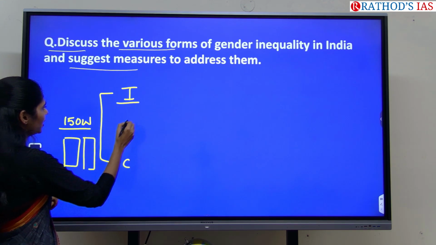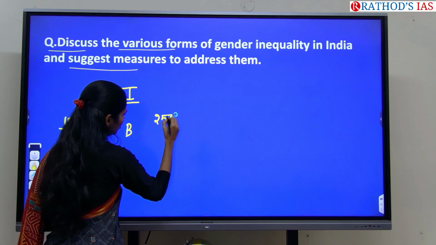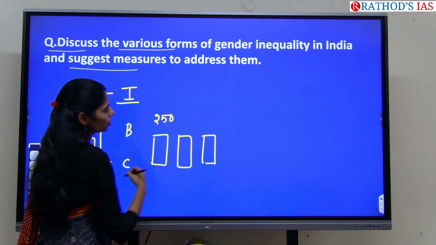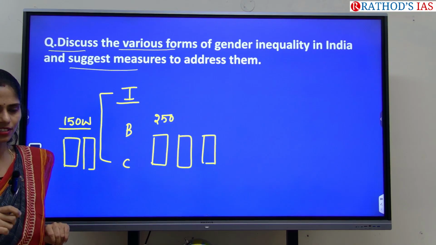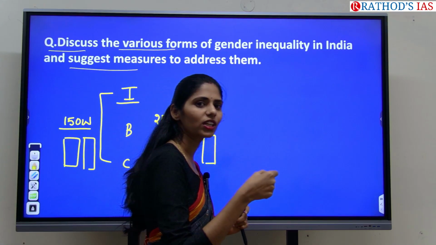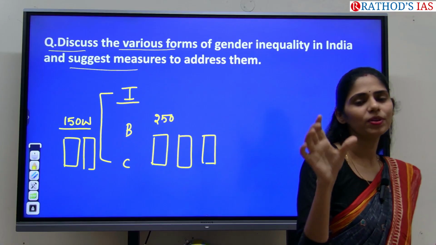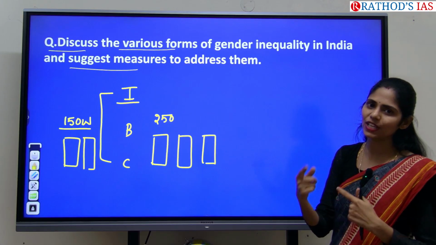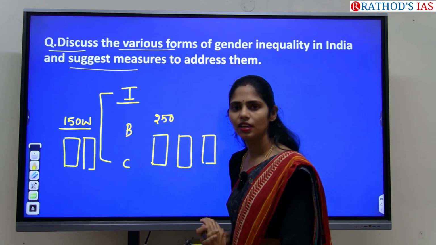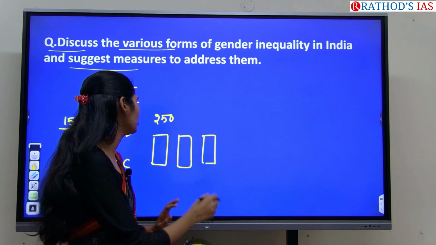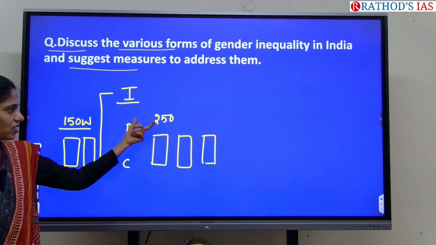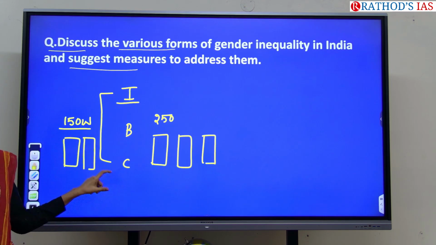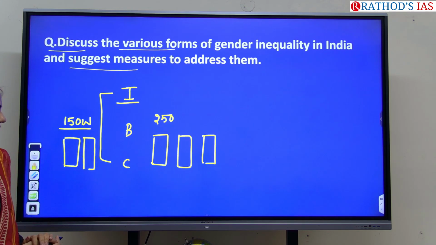And if you are writing an answer for 250 words, you have to take 3 sides of paper. Based on your size of handwriting and the spaces that you are giving, you have to decide how much time you are taking, and even how much space you are taking. Based on that, you have to decide the average paper. But UPSC will be giving you 3 sides of pages for a 250 words answer, and 2 sides of paper for a 150 words answer.